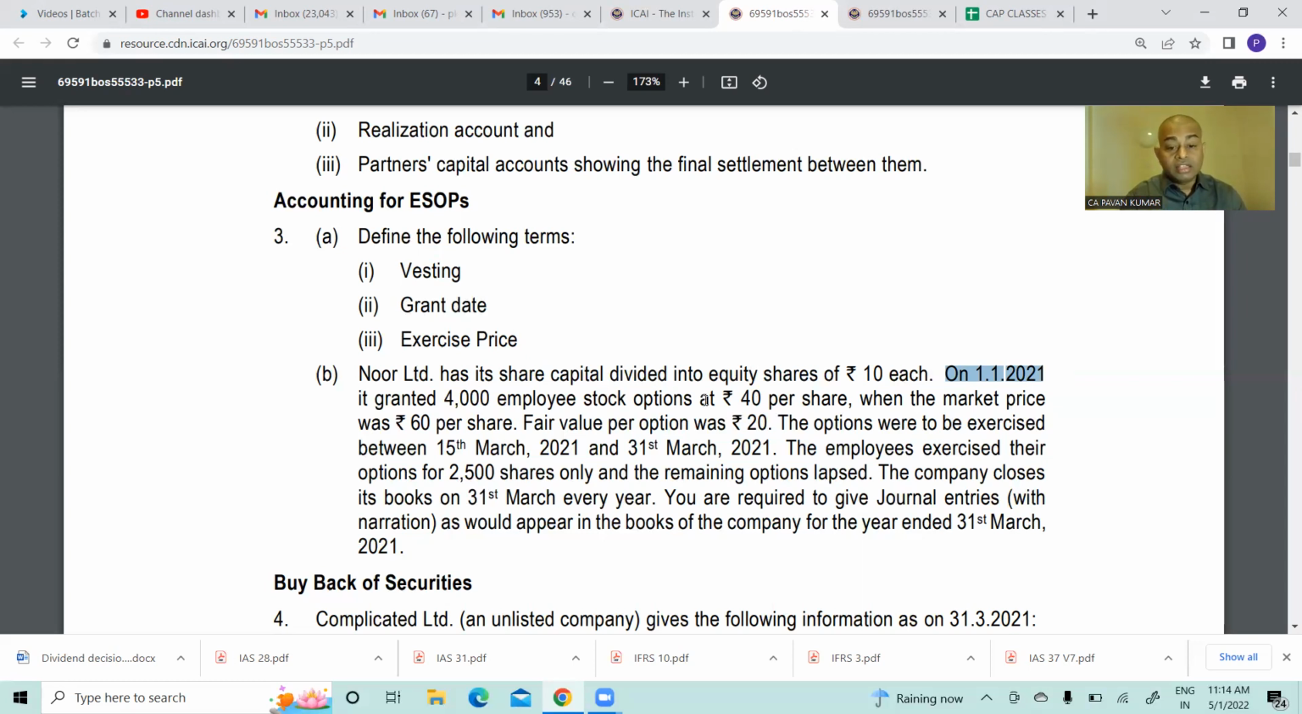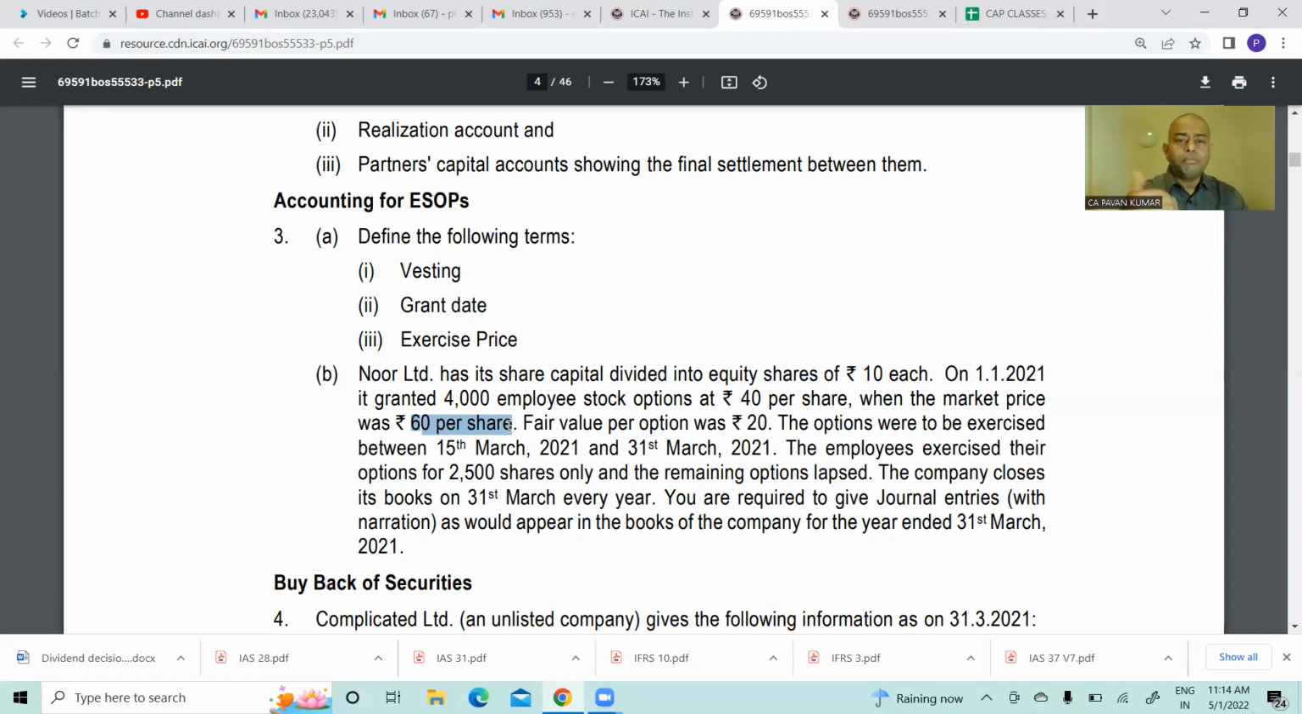Okay, correct. Then what is the exercise price? 40. What is the market price? 60. What is the fair value of the share? 20 rupees. Fair value of option is 20 rupees, correct? Yes, sir. What is this 20 rupees? Can I say this 20 rupees is the employee compensation? This is the salary I am paying. Yes, sir. Correct?